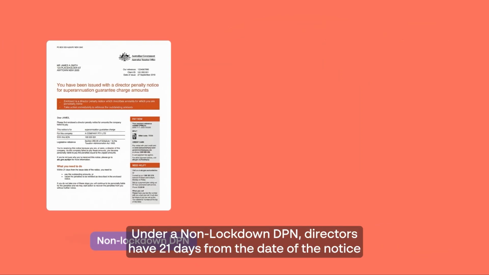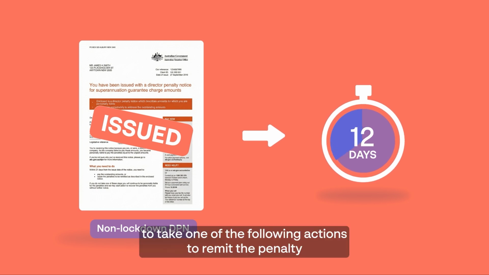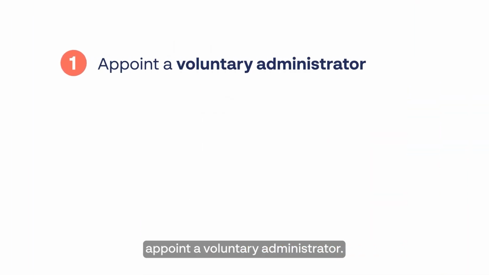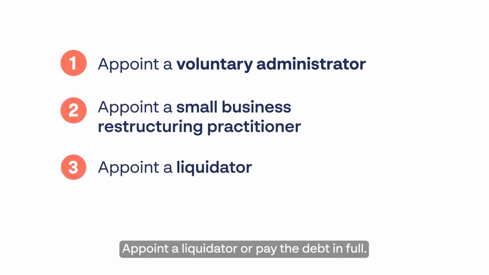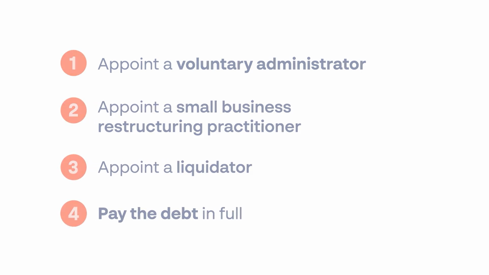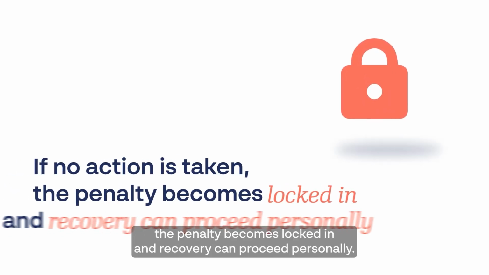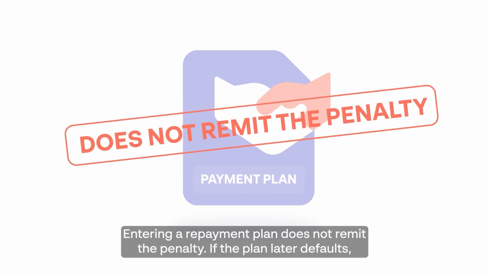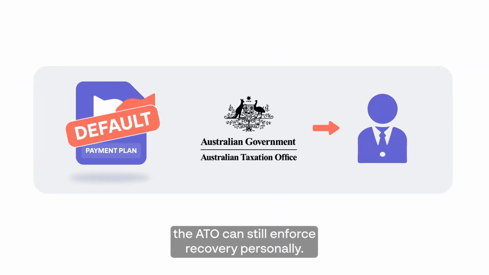Under a non-lockdown DPN, directors have 21 days from the date of the notice to take one of the following actions to remit the penalty: appoint a voluntary administrator, appoint a small business restructuring practitioner, appoint a liquidator, or pay the debt in full. If no action is taken, the penalty becomes locked in and recovery can proceed personally. Entering a repayment plan does not remit the penalty. If the plan later defaults, the ATO can still enforce recovery personally.